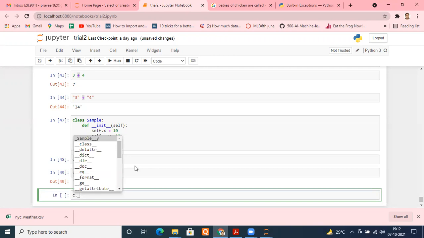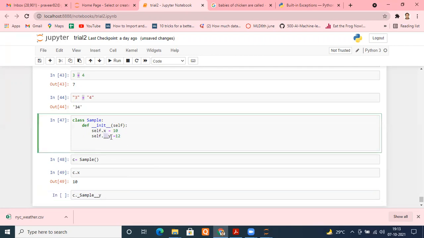Several things will appear. If you're a pro programmer, then 100% fine, you will understand how to access the private members. But if you're not a programmer, you will say, what is this rubbish? This is your path of your private variable. How do we write that? After the underscore, your class name, Sample, and after that, your variable name, double underscore y.